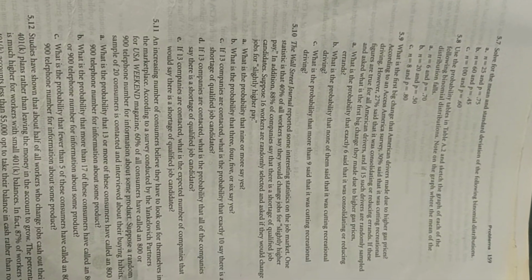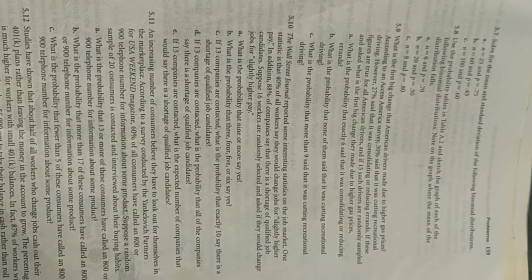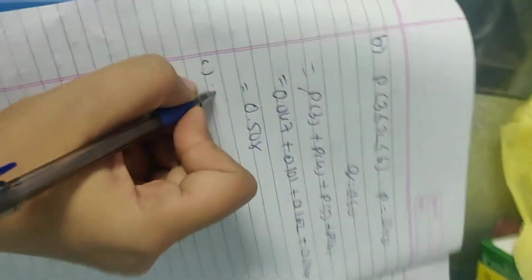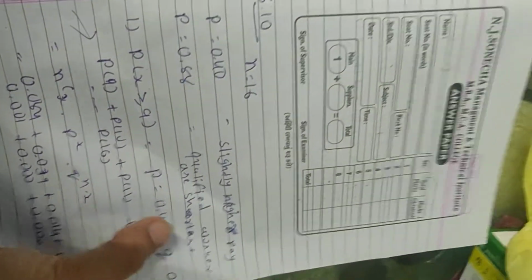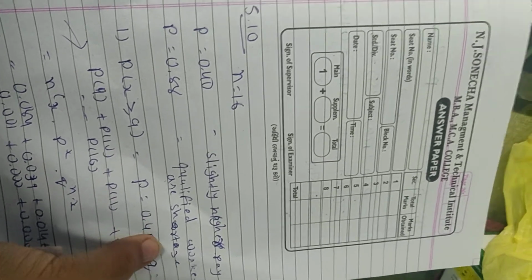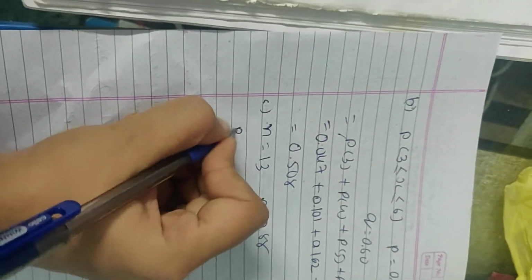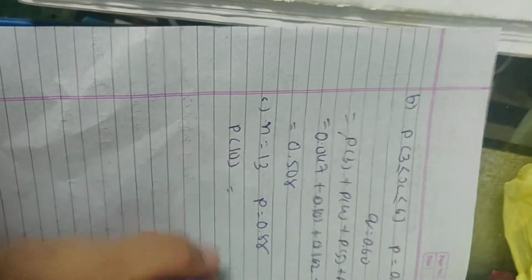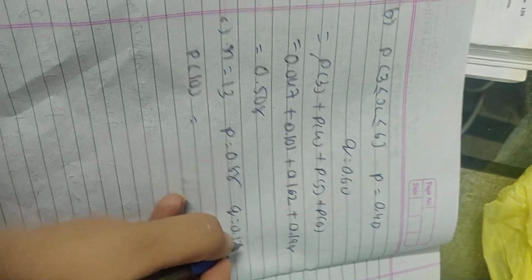Okay, now see, if 13 companies are contacted, what is the probability that exactly 10 say there is a shortage of qualified job candidates? Now n will be changed, n will be 13. Probability of success also will be changed, because now the perspective is from the side of the company, and the company's problem, shortage of qualified workers, has probability 0.88. So p will be 0.88, and they are asking about exactly 10, so p of 10 is there, right? So q will be 0.12.